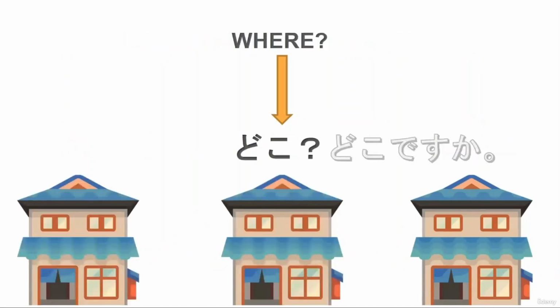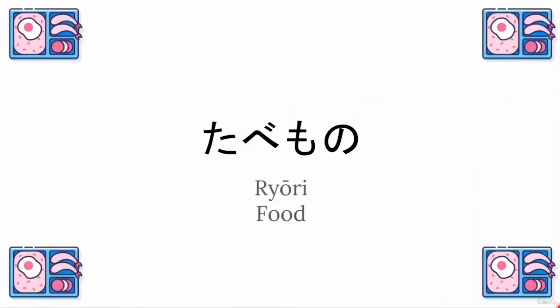And if you want to ask where is something, the word is doko. Where? So doko desu ka? Where is it? And now let's start learning new vocabulary.